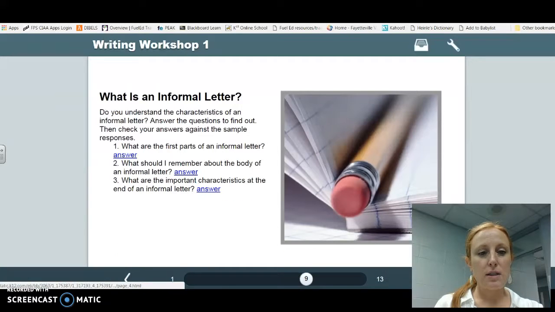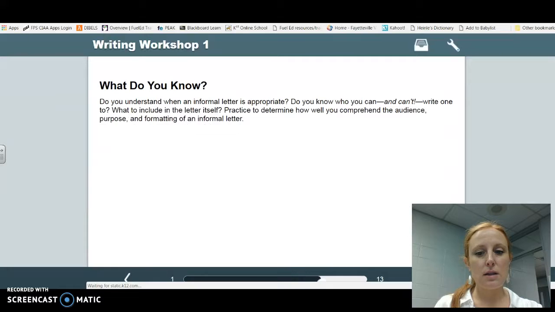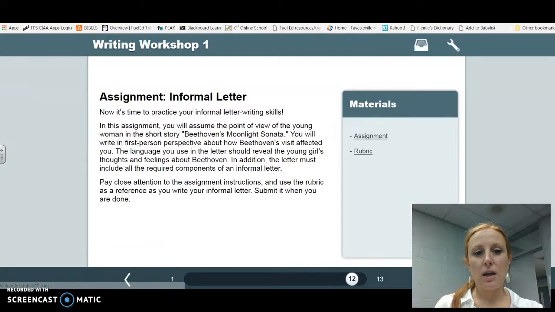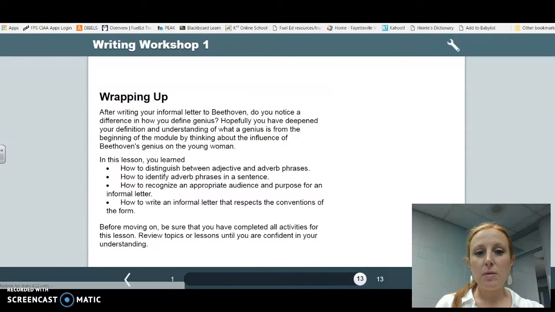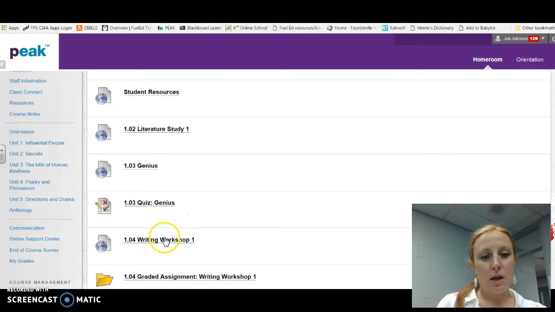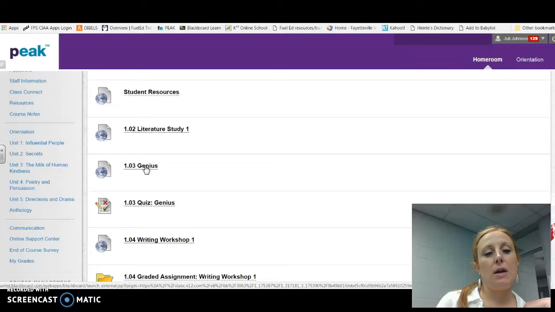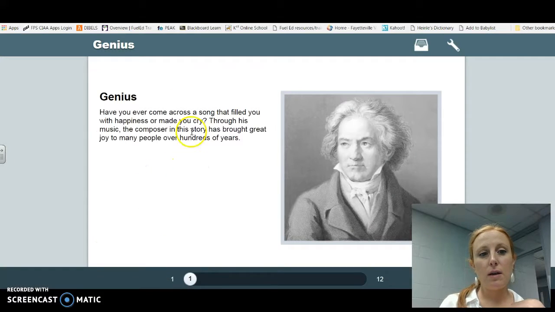I'm looking for the text in blue so that I can click on it because it's a link, and I'm not seeing it. If I'm not seeing it, that lets me know I need to go back even further to the lesson before this one. So I'm going to X out of here. It's not in 1.04, so maybe it's in 1.03. I'm going to click on 1.03.